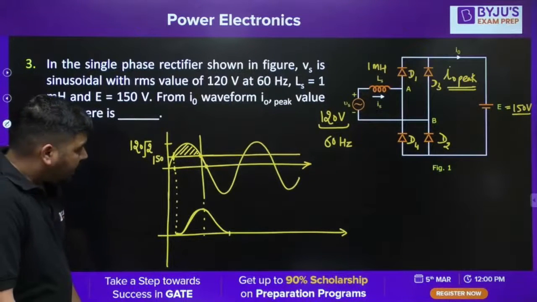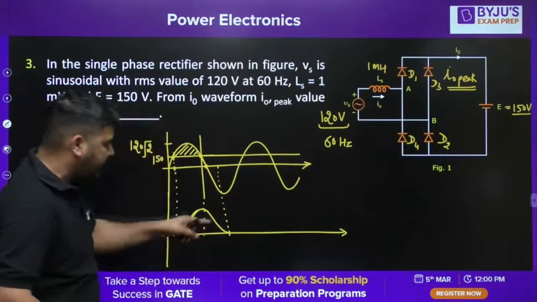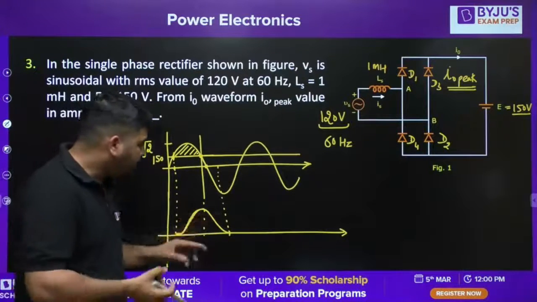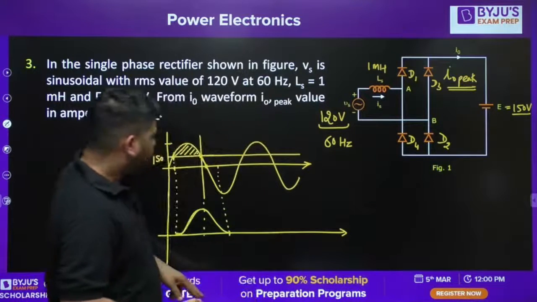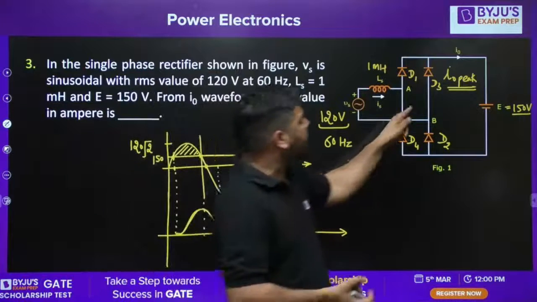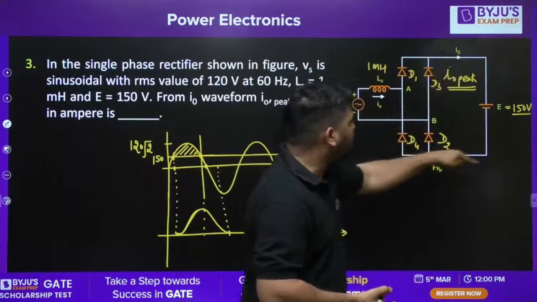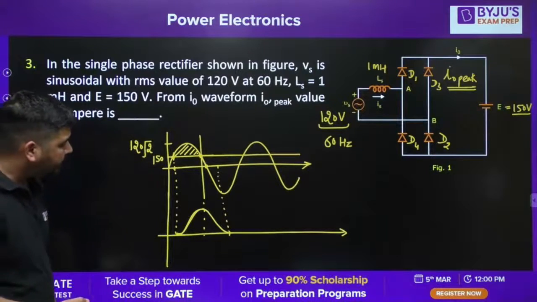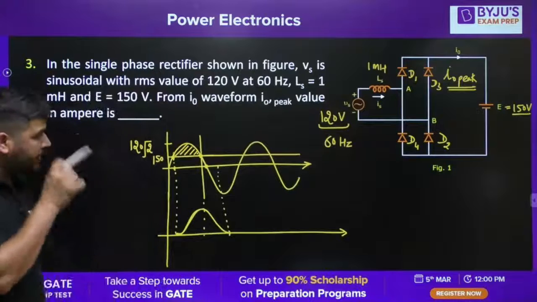Okay. Let's say D3, D4 will start conducting at this instant. Now, at this instant, you can say that the supply voltage is negative. So now D3, D4 will start conducting, and the current will start flowing like this. Okay. So, the output voltage will again remain 150. But this time, the current will go in a reverse direction.